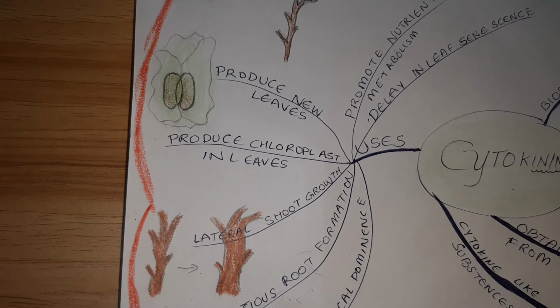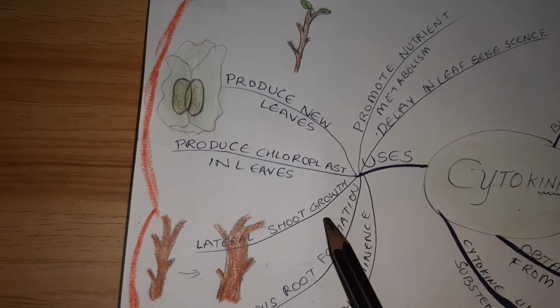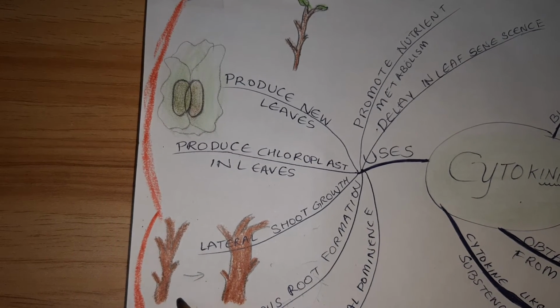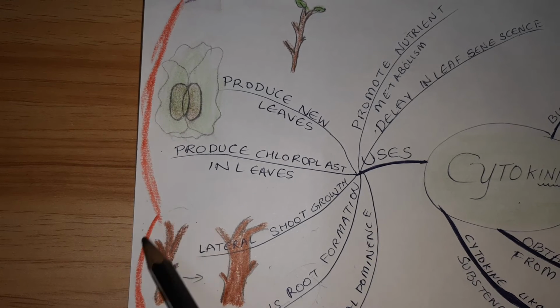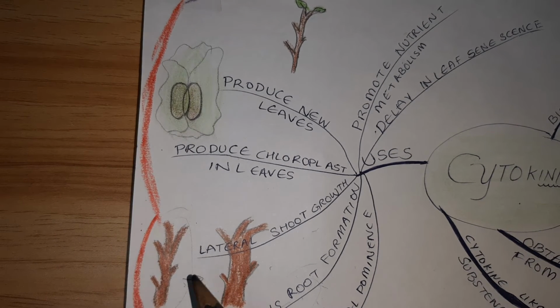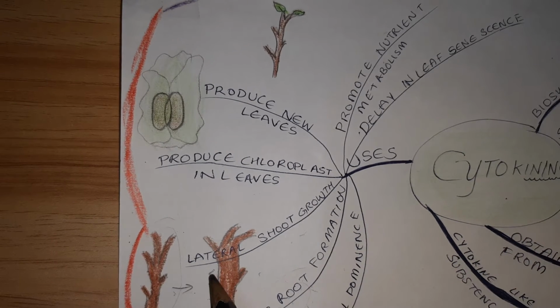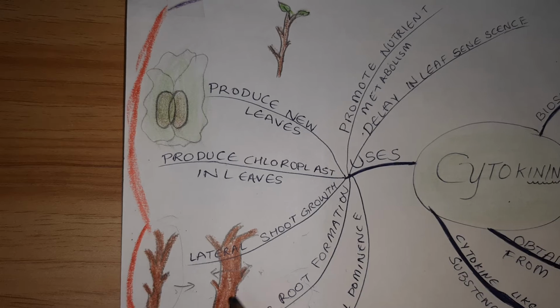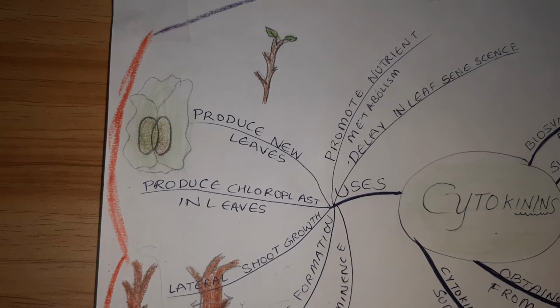Cytokinin helps in that adventitious root formation. It also helps in lateral shoot growth. For example, we can understand from this small diagram that this shoot was in this form, and when you supply cytokinin, it helps in the lateral growth. This kind of growth is seen in the lateral shoot growth. The stem is growing when cytokinin is supplied.